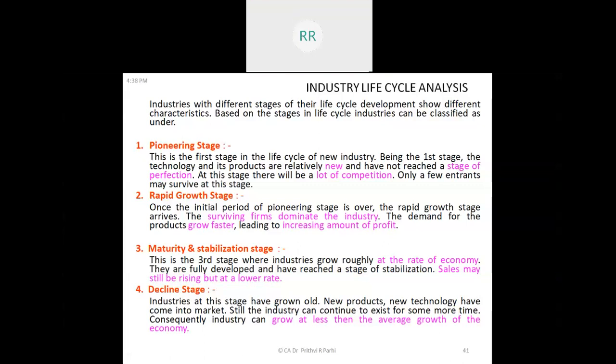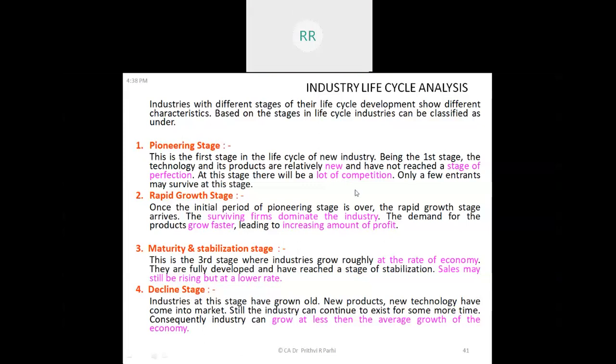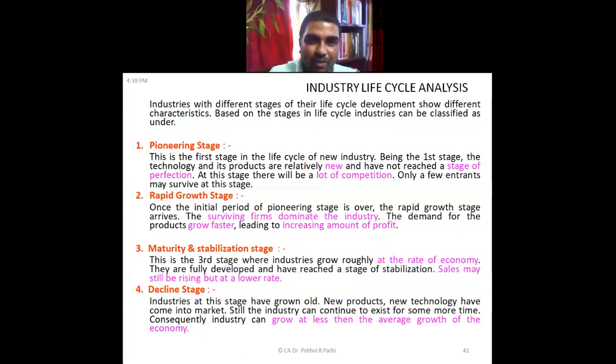Now, industry life cycle analysis. Some industries might be at the pioneering stage, which I was discussing right now. It's the initial stage. There might be competition also. Then the rapid growth stage, where surviving firms dominate the industry. They grow faster and increase the amount of profit.